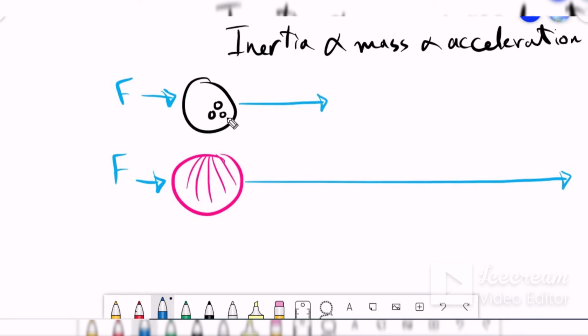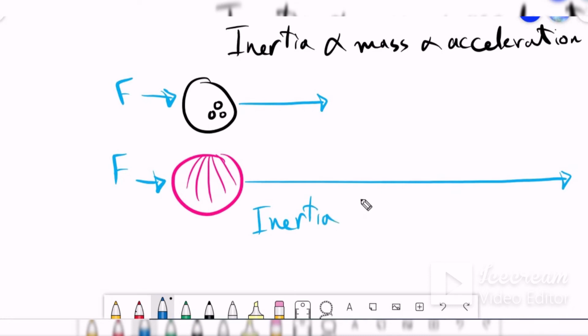When we have more mass, more inertia, and less mass, less inertia, and there is an inverse proportion between mass and acceleration. When we have more mass, less acceleration. When we have less mass, more acceleration. We can put it like that, guys, to understand more. Okay, now that is the inertia.